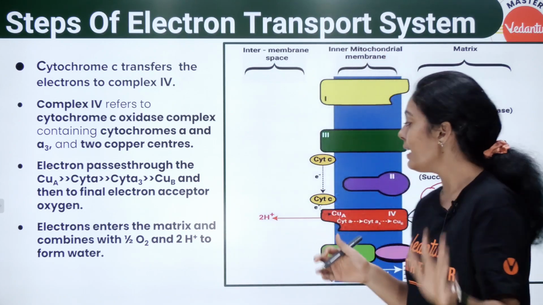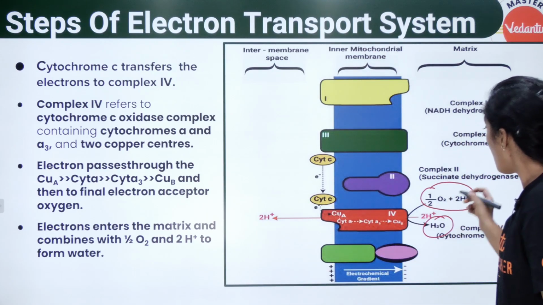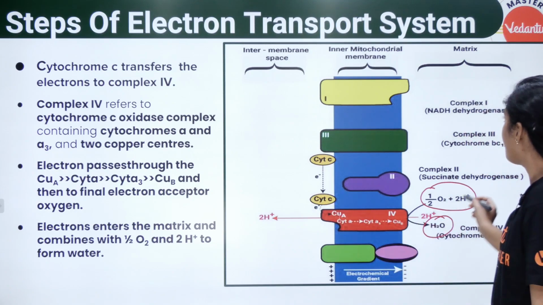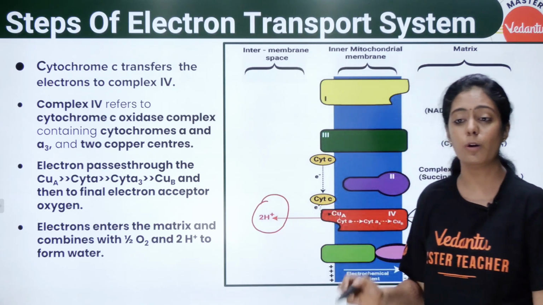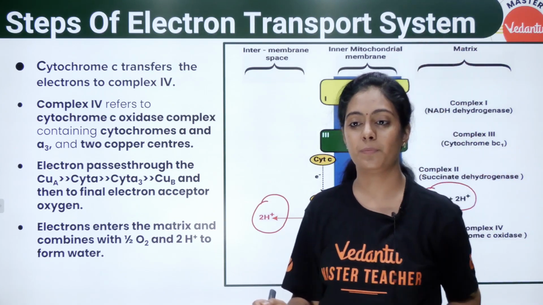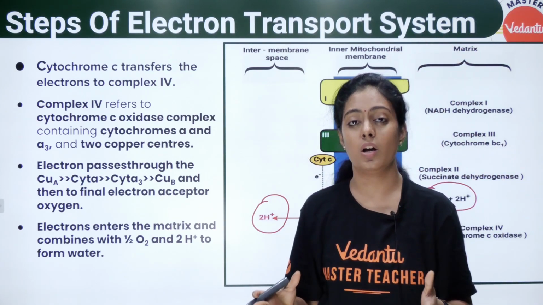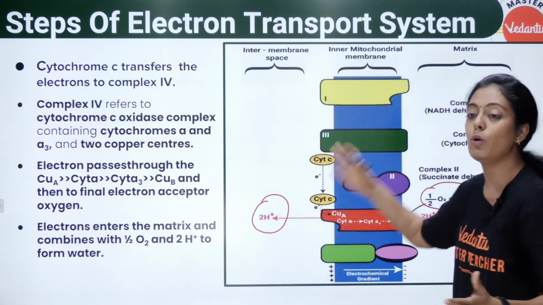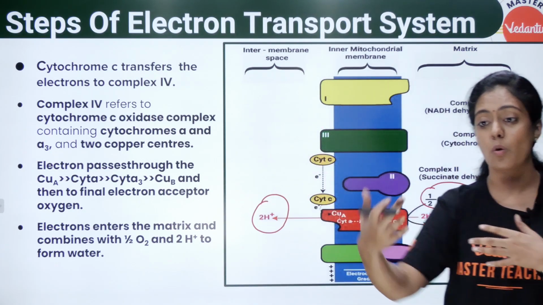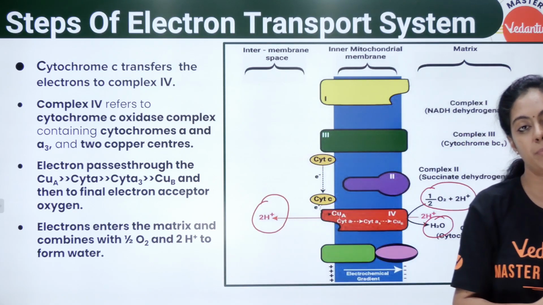Okay, இந்த டைம்ல பாத்தீங்கன்னா protons are pumped from the matrix into the intermembrane space. எத்தனை proton பசங்களா? 2 proton. Okay, these 2 protons are going to be pumped from inside to outside. நிறைய பேருக்கு அந்த கன்ஃபியூஷன் இருக்கும், உள்ள இருந்து வெளிய பம்ப் பண்ணப்படுது.